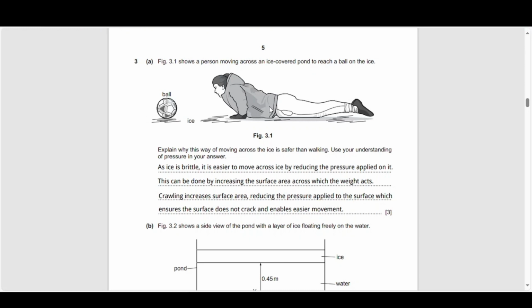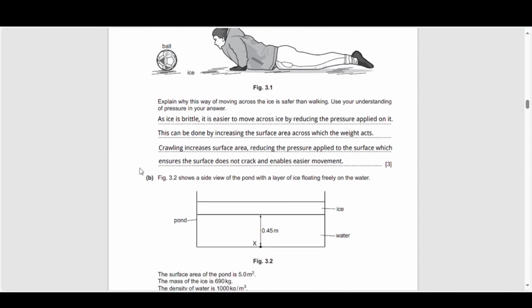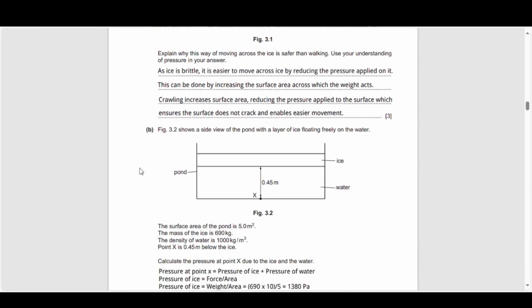So that way there's less pressure applied to the surface of the ice, which means there's less chance of the ice cracking because the ice is quite brittle. So as ice is brittle, it is easier to move across ice by reducing the pressure applied on it. This can be done by increasing the surface area across which the weight acts. Crawling increases the surface area, reducing the pressure applied to the surface, which then ensures that the surface does not crack and enables easier movement, right? So that is the better way to move on ice. Probably feels a bit uncomfortable, but probably the best way to move.